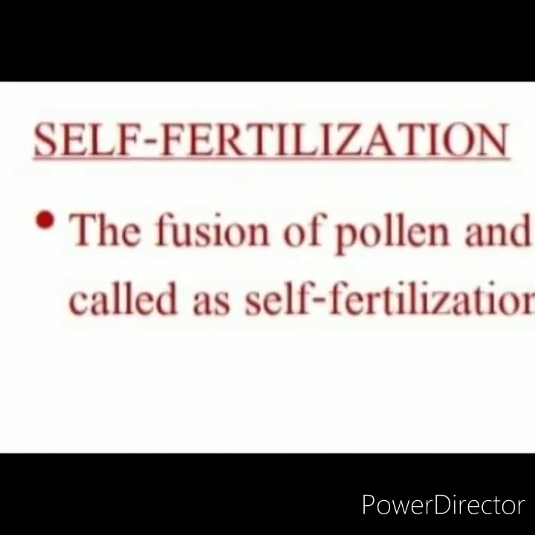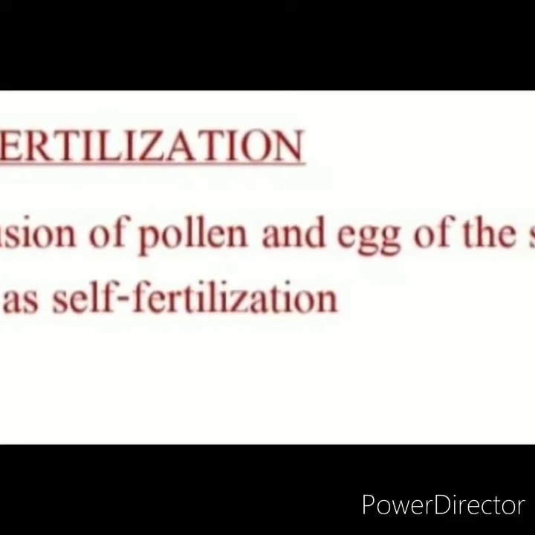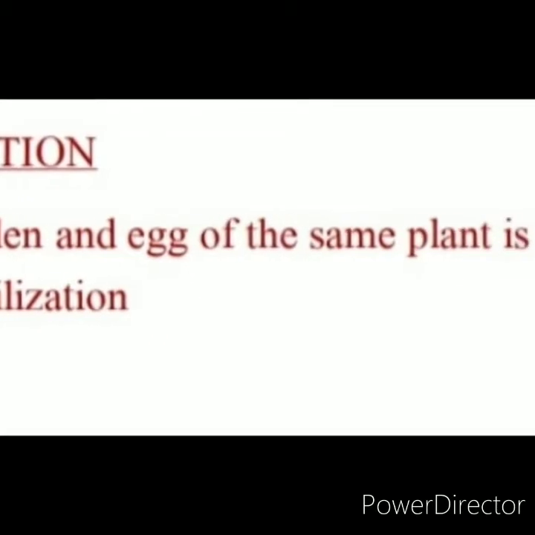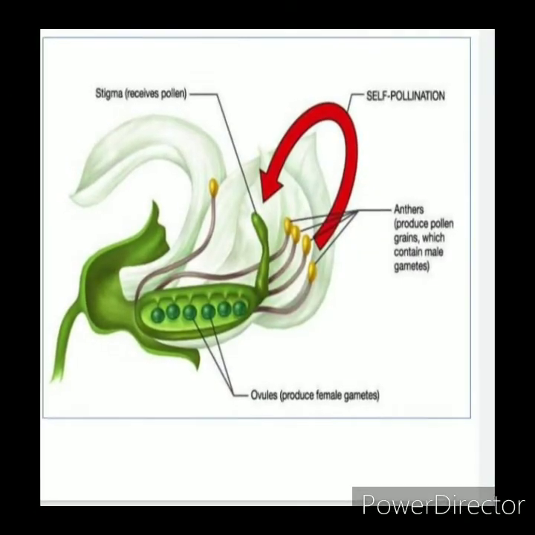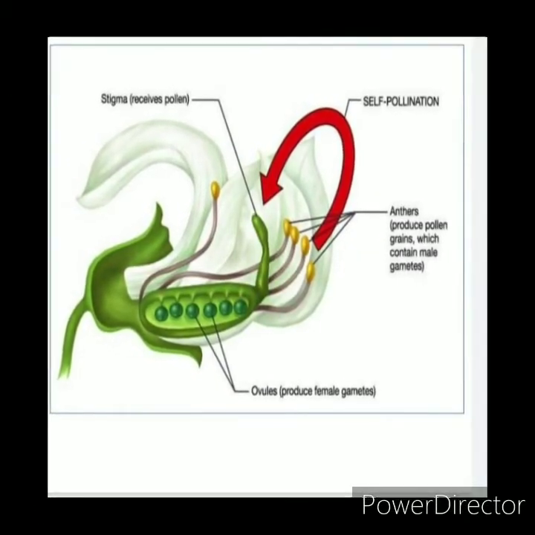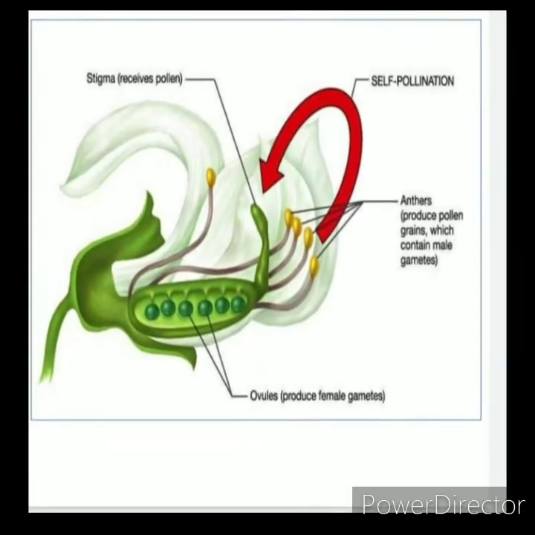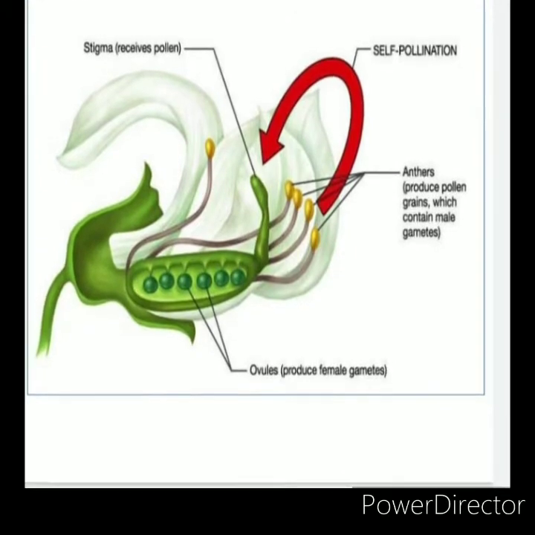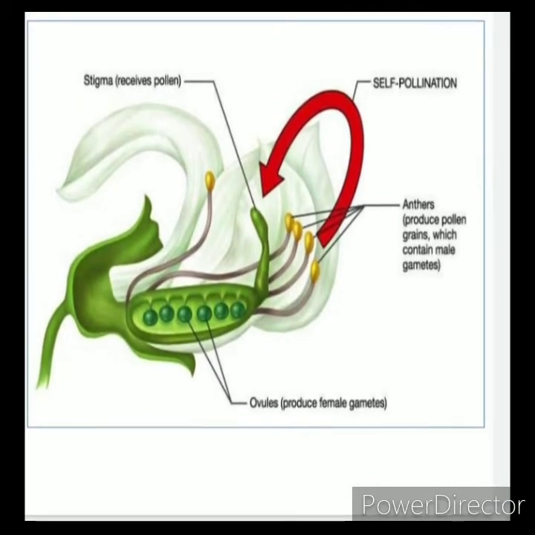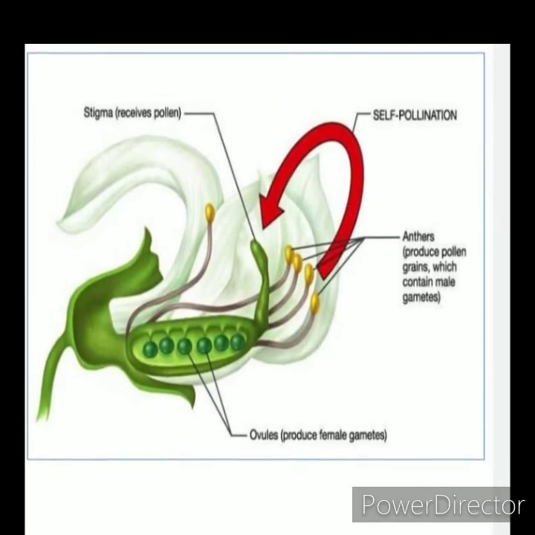Self-pollination or self-fertilization means fusion of pollen and egg of the same plant. Actually, flowers of the pea, that is garden pea, are bisexual and self-pollinated. So, it is difficult to perform cross-pollination.